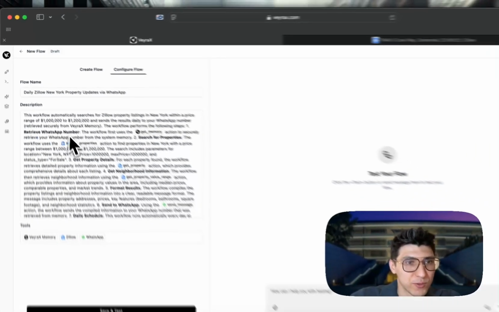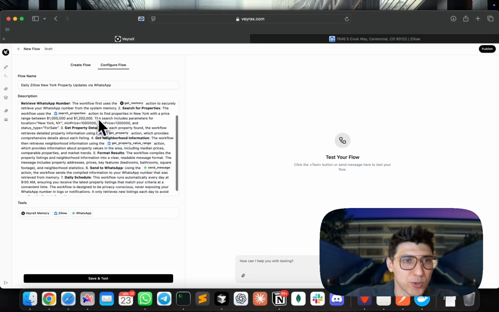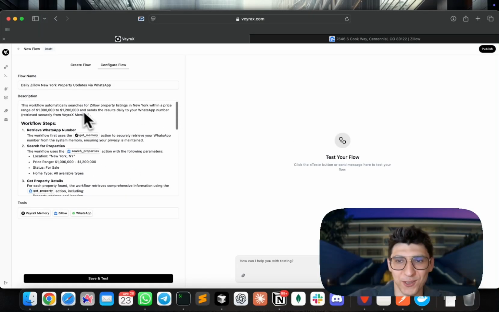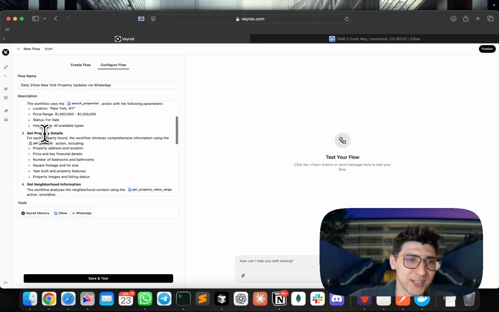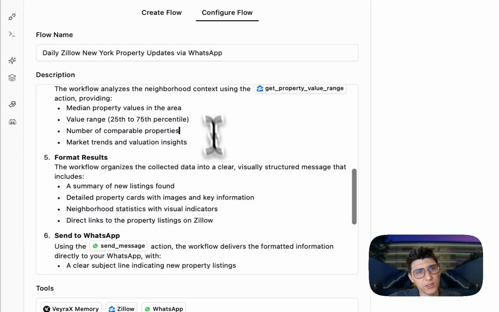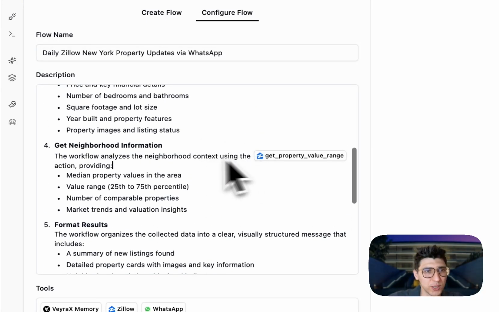All right, so we retrieve the WhatsApp number from the memory. We search properties to get property details. We get neighborhood information. Yeah, okay, thank you. AI helped me to fix that. So we retrieve the WhatsApp number, search properties, get details, neighborhood information. Okay, no, I don't like it actually. So what can I do here?